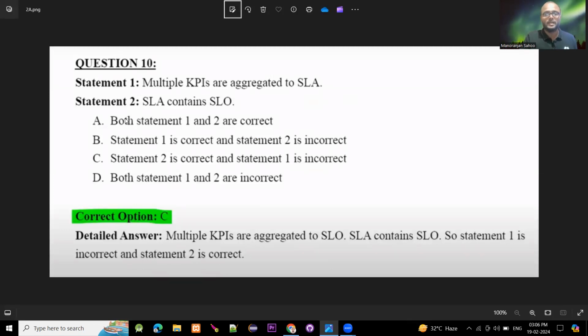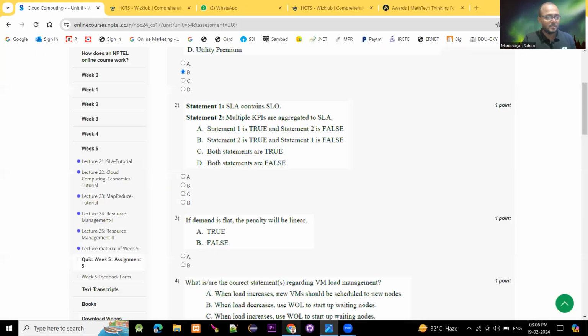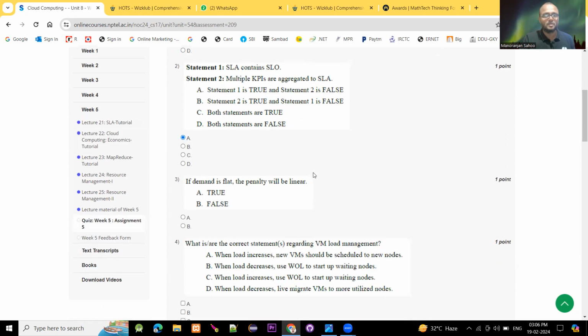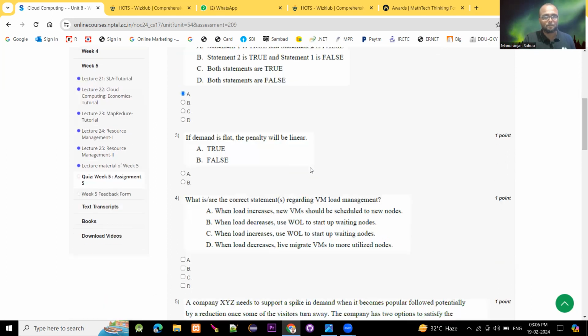So here only one statement holds: service level agreement contains service level objectives. But multiple KPIs are aggregated to service level objective, not agreement. So our option is A. SLA contains SLO. This one is correct. The second statement is not correct, which is false.